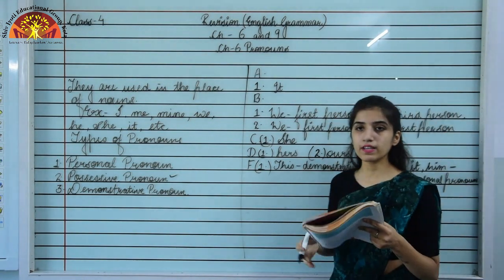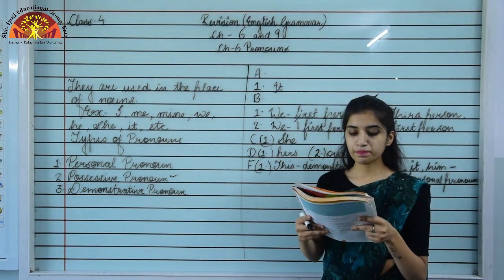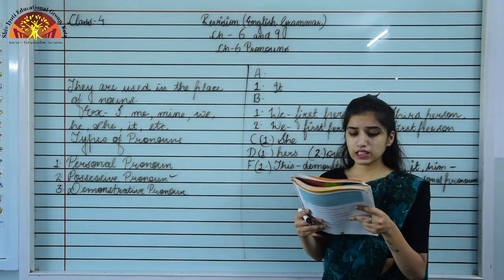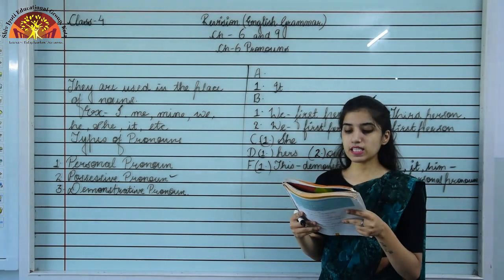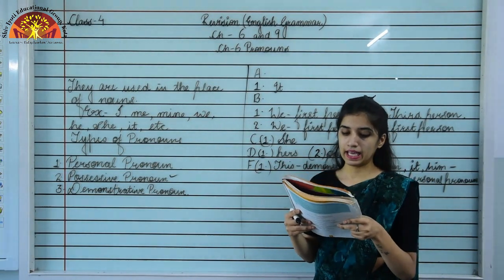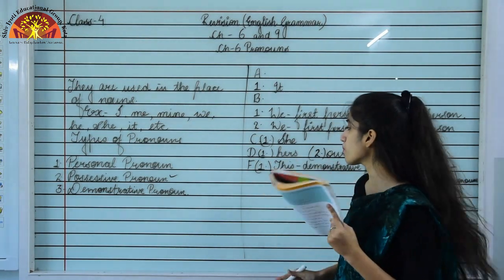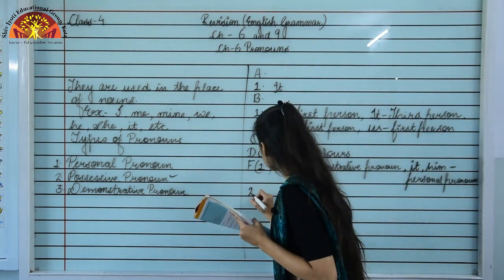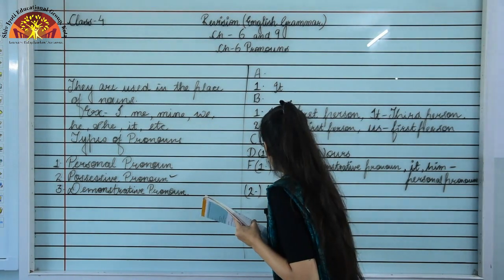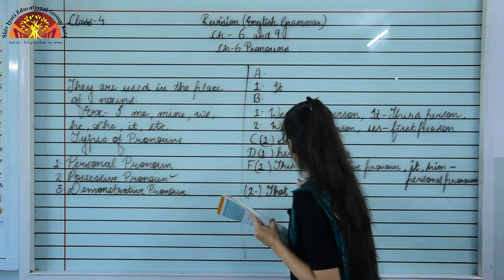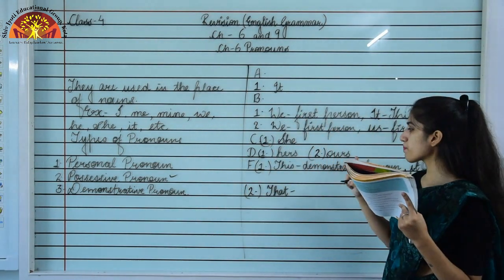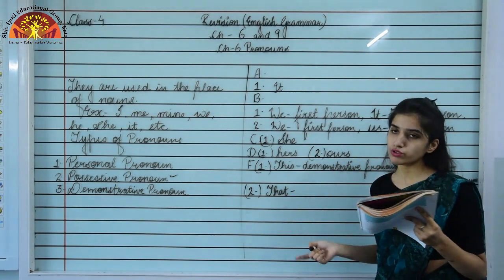Now moving to the second one. That is a blue kite. It is flying so high. So we have one more demonstrative pronoun, that is that. That is the first pronoun, which is a demonstrative pronoun again.